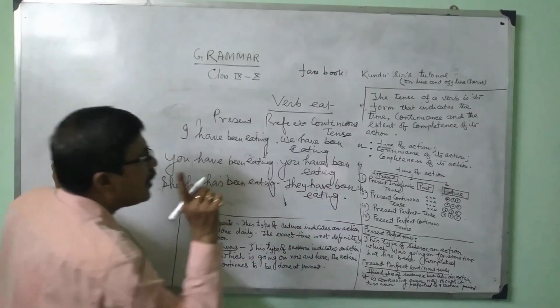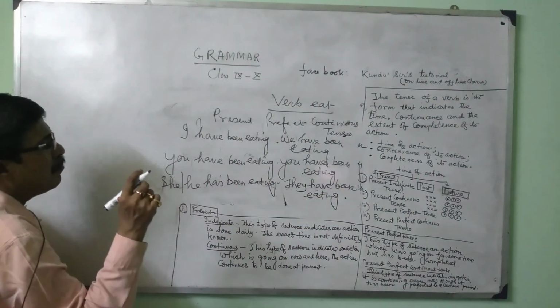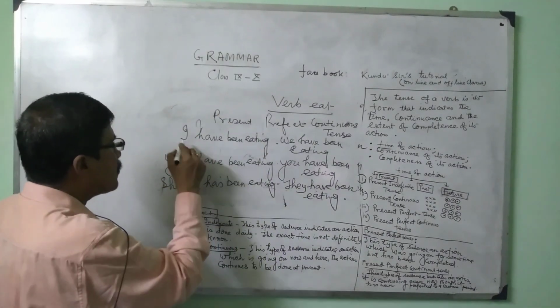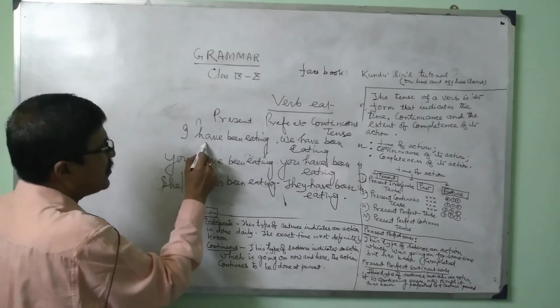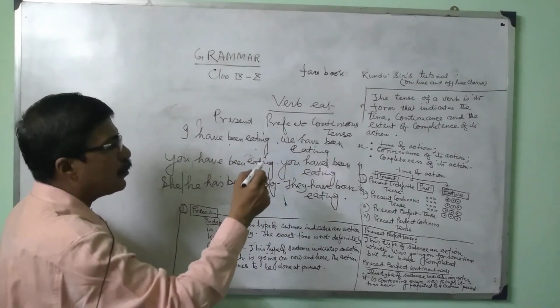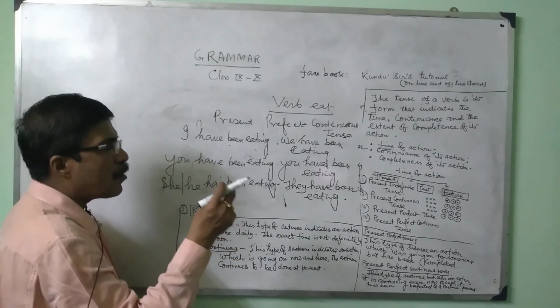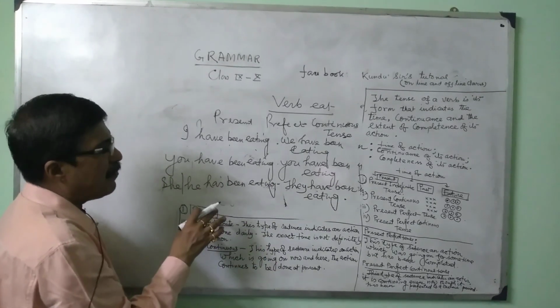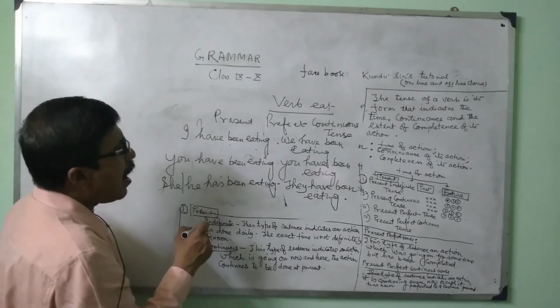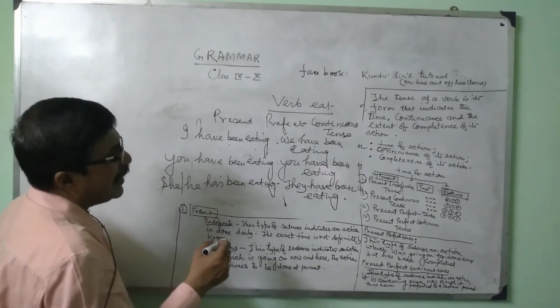Once again I am explaining for one minute also. Present perfect continuous: subject, have or has, then been, then main verb with ing. Now I have completed the present indefinite tense, present continuous, then present perfect and present perfect continuous. In the second